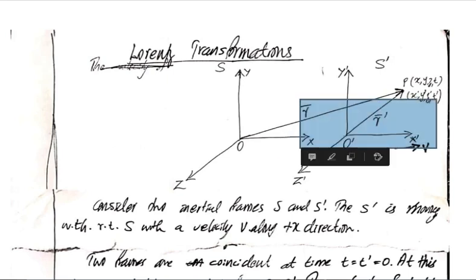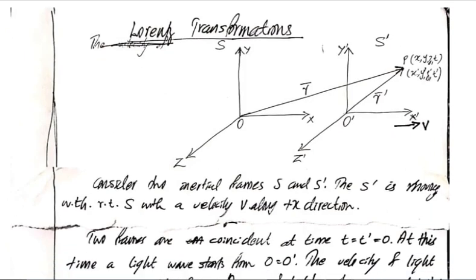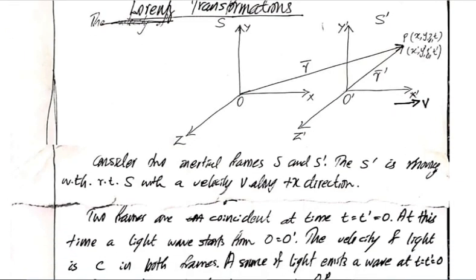So initially the two frames, the two origins O and O dash, are coincident. After a time t, the frame S dash has moved through a distance, O dash. Now the position vector of a point P, that point P is such that we assume that there